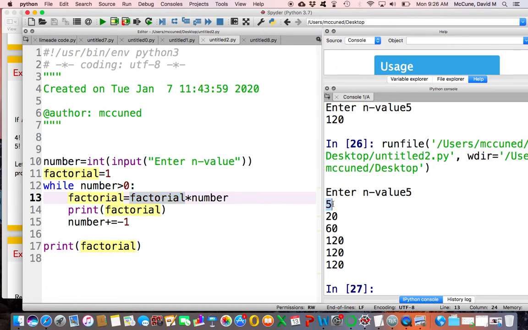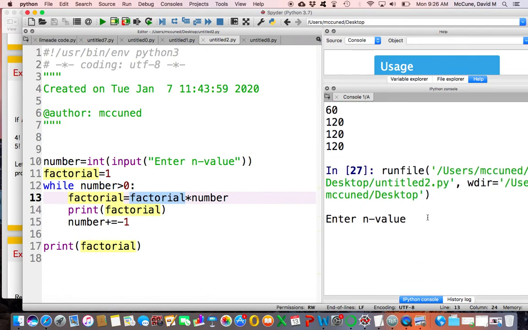Okay, so in other words, here's 5. Here's 5 times 4. Here's 5 times 4 times 3. Here's 5 times 4 times 3 times 2. Here's 5 times 4 times 3 times 2 times 1. Okay, and then the loop is done, and then it tells me what the factorial is. So you can see that multiplication being created. Let me do one more.